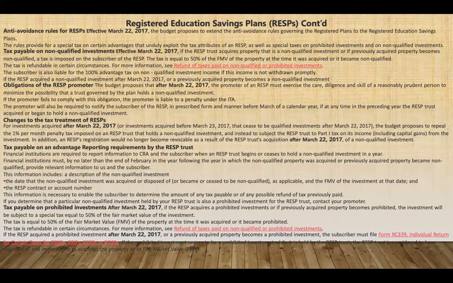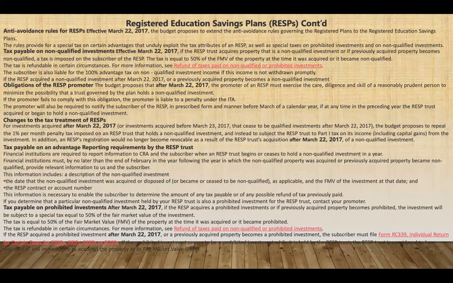Obligation of the RESP promoter. Under the budget proposal, after March 22nd, 2017, the promoter of an RESP must exercise the care, due diligence, and skill of a reasonable, prudent person to minimize the possibility that a trust governed by the plan holds a non-qualified investment. If the promoter fails to comply with this obligation, the promoter is liable to a penalty under the ITA.